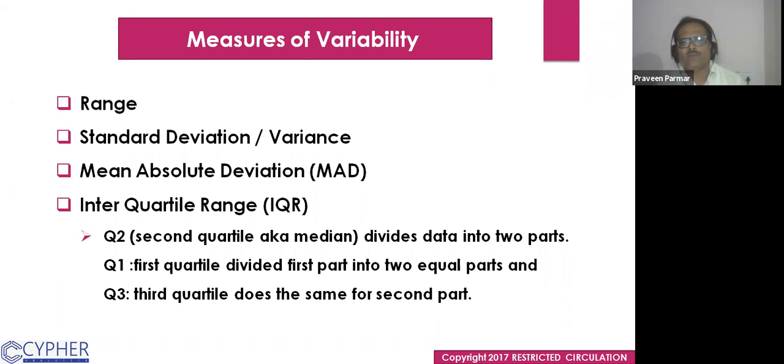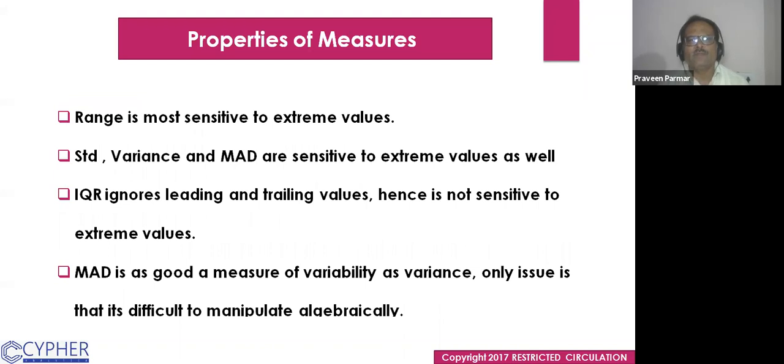So what is interquartile range? It is Q3 minus Q1. Okay. Range is the most sensitive to extreme values. If you change the extreme value, the value of range will change, because the range is the maximum minus minimum. These are called the extremes, the maximum and the minimum value. If you change the extreme, the range will change.